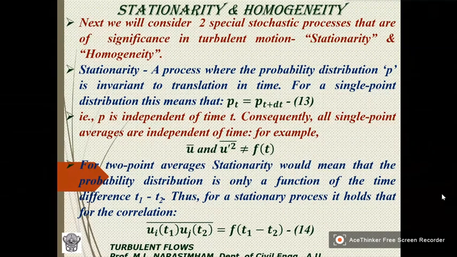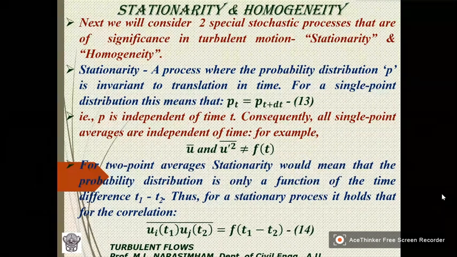So, for a single point distribution, this means that P at any t is equal to P of t plus dt. That means the probability remains the same at different time steps. So this is called a stationarity process.